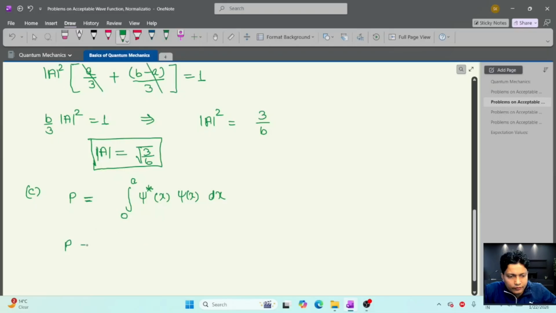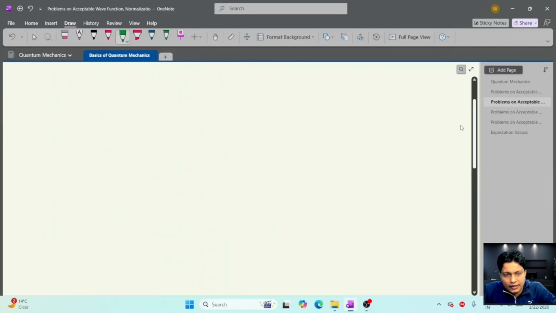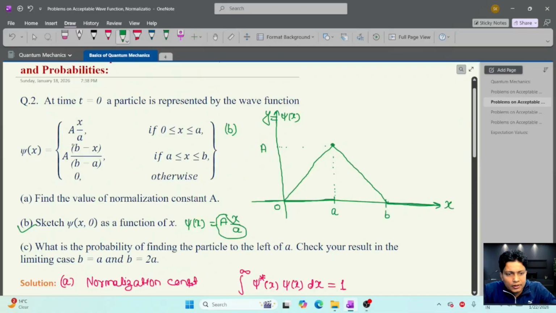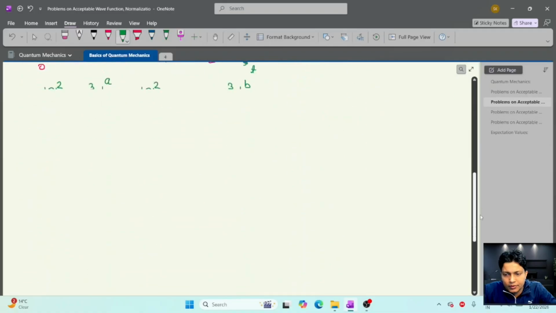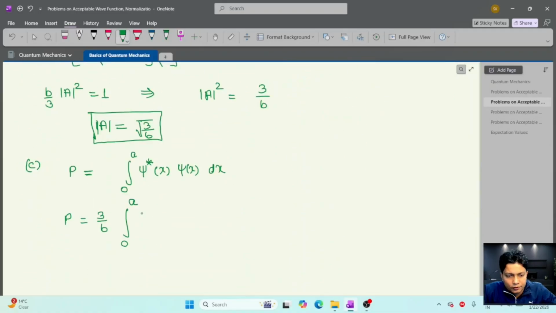So if we solve this, this will be root 3 by b from psi star, and root 3 by b from psi. So this will be 0 to a, and psi star, here the wave function is only in the region 0 to a, only mod of a x by a. So this will be x square by a square, dx.